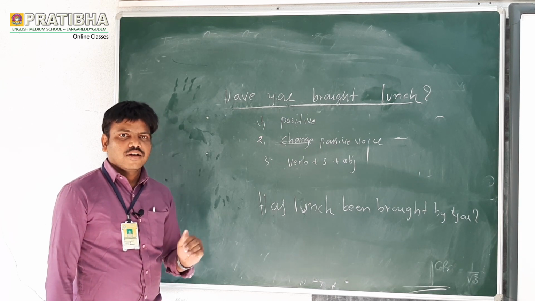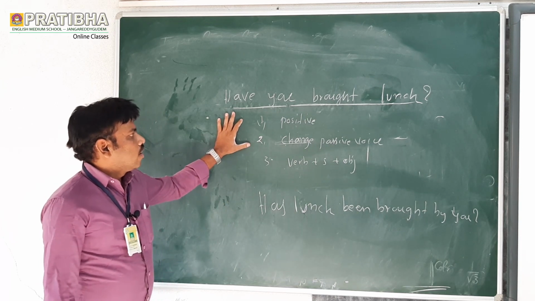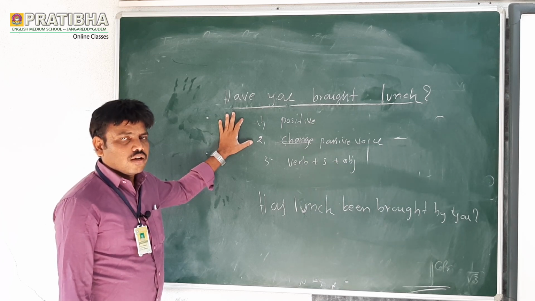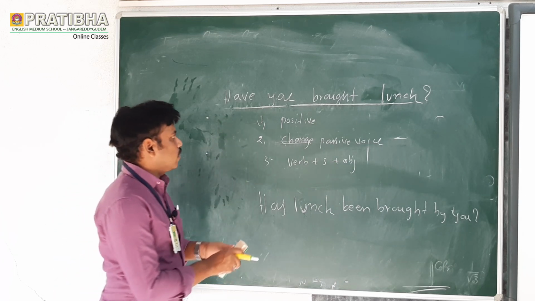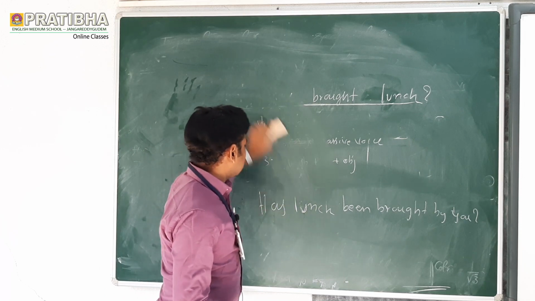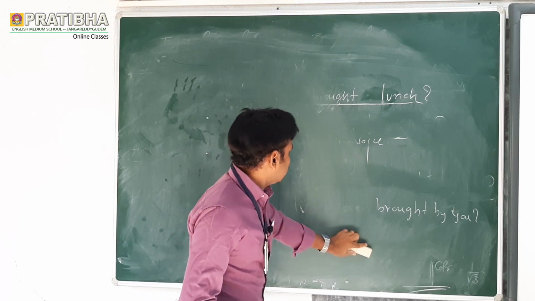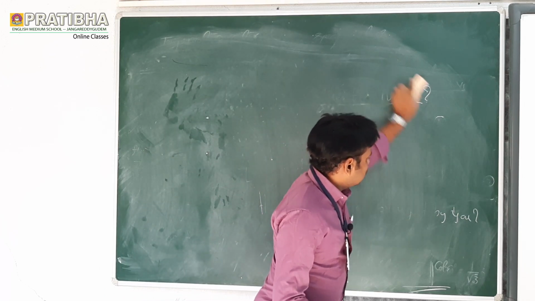Now let us see WH questions, how to change active voice into passive voice in WH questions. So what are the WH questions? The words starting with WH are called WH questions. For example, who, what, where, when, and so on.